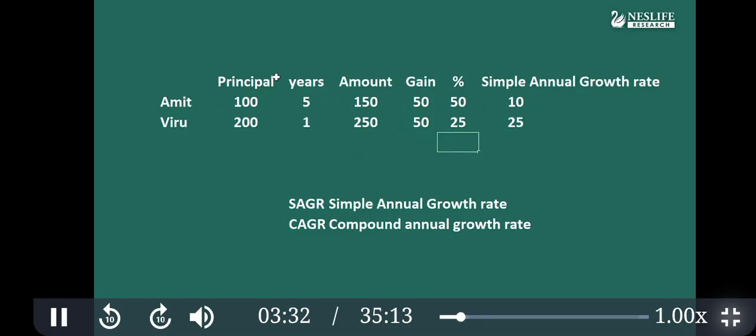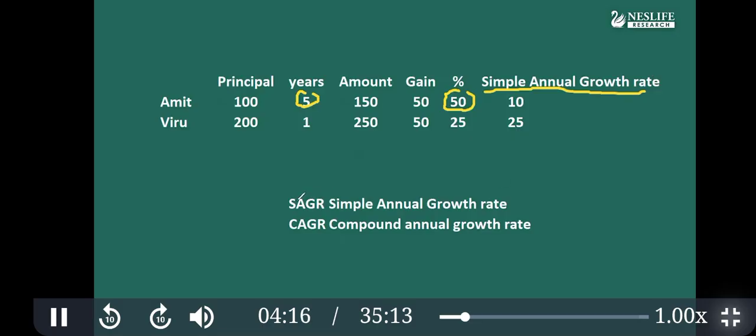So here, just as a thumb rule or for understanding, I can divide this return by the number of years. For example, 50% gain in 5 years, so we can say 10% per year. Here, 25% gain in 1 year, 25% per annum return. So this is annualized. Here I use the simple annual growth rate. It means whatever return I got, I just divide it by the number of years to get the simple annual growth rate. This can help you calculate quickly.